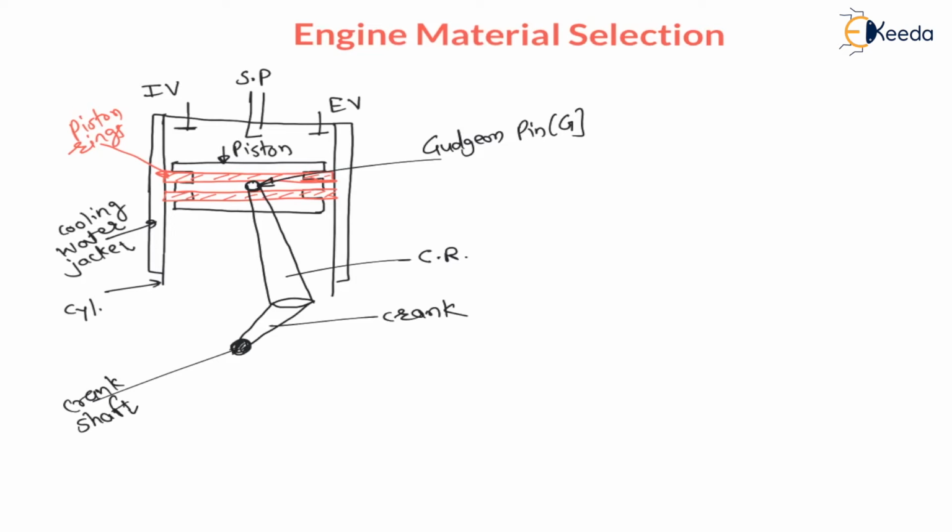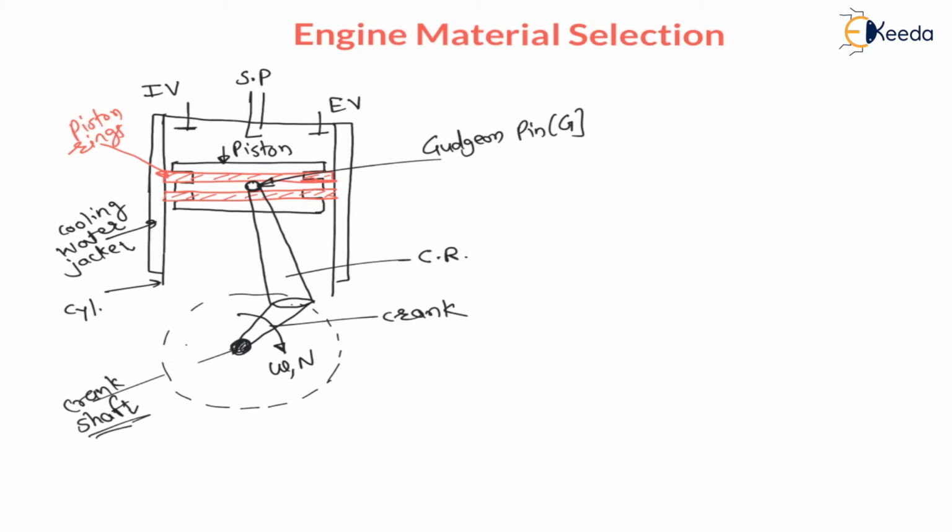Crankshaft. From this crankshaft, power is transferred to the flywheel, and from the flywheel to the rest of the other components of the vehicle. And this crank is rotating. This crank will be rotating like this with angular velocity omega or speed rpm n.